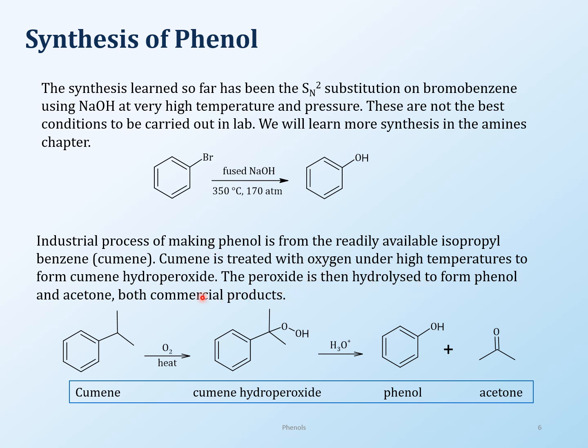So this second synthesis of phenol is actually quite practical, because in this case you start with cumene, which is isopropyl benzene, and you treat that with oxygen. You end up getting a peroxide, which once cleaved with acid hydrolysis, you end up getting phenol and acetone. So you end up getting two products as a result of this synthesis. Industrially speaking, this is a very good synthesis, because you get two highly useful products.